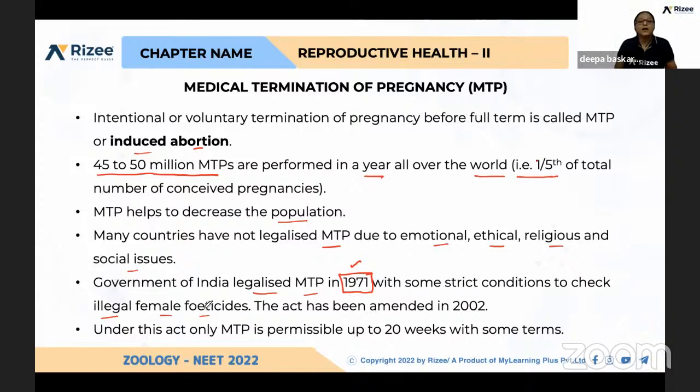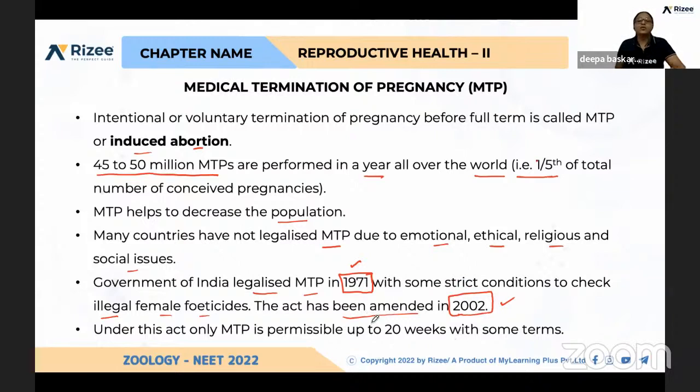It was legalized in 1971, but the act was amended in 2002. So please remember these two, 1971 and 2002. Please don't get confused: it is legalized in 1971, and in Parliament the act has been amended in 2002.